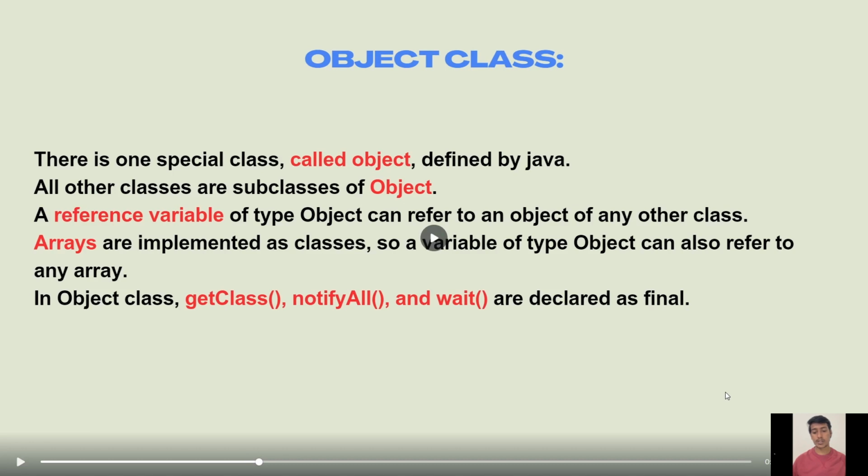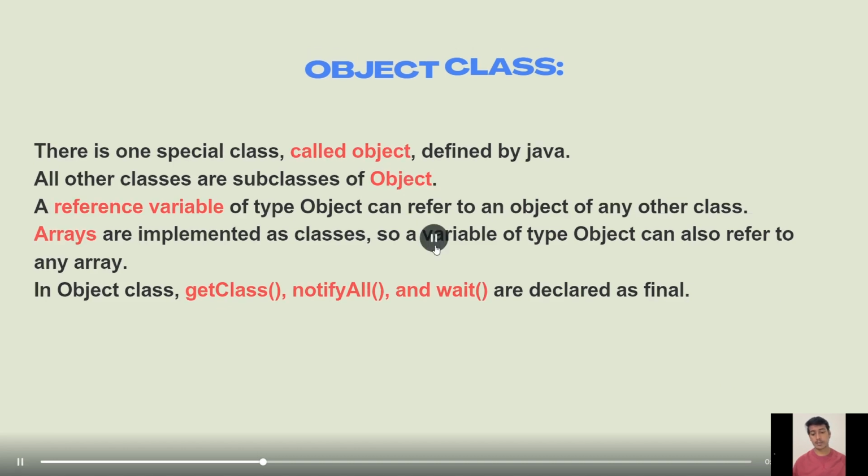This is one of the special classes called Object, defined by Java. All other classes are subclasses of Object. A reference variable of type Object can refer to an object of any other class. Arrays are implemented as classes, so a variable of type Object can also refer to an array. In the Object class, getClass, notifyAll and wait are declared as final. These are all functions which are declared as final.